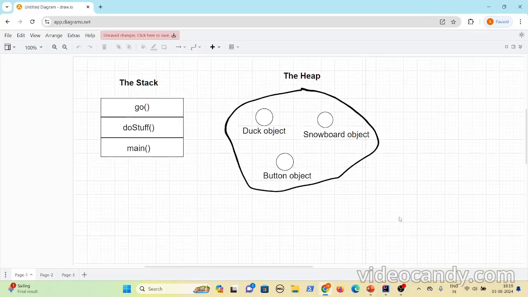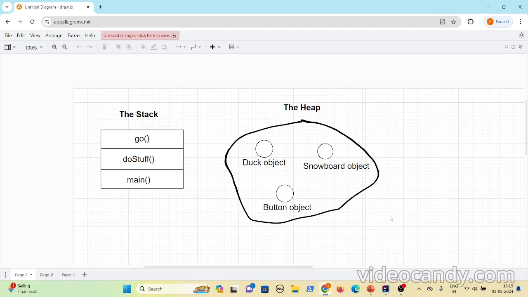To get a deeper understanding of local variables, instance variables, and object memory management, we will learn about stack and heap. If you understand stack and heap, you will have a clear understanding of how objects reside in Java, how long they live in memory, and when they get destroyed. We will get to know all those concepts.